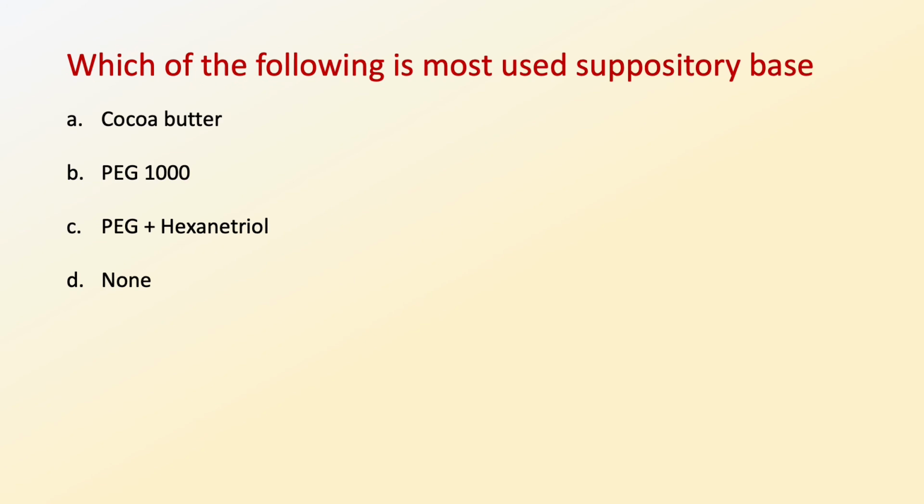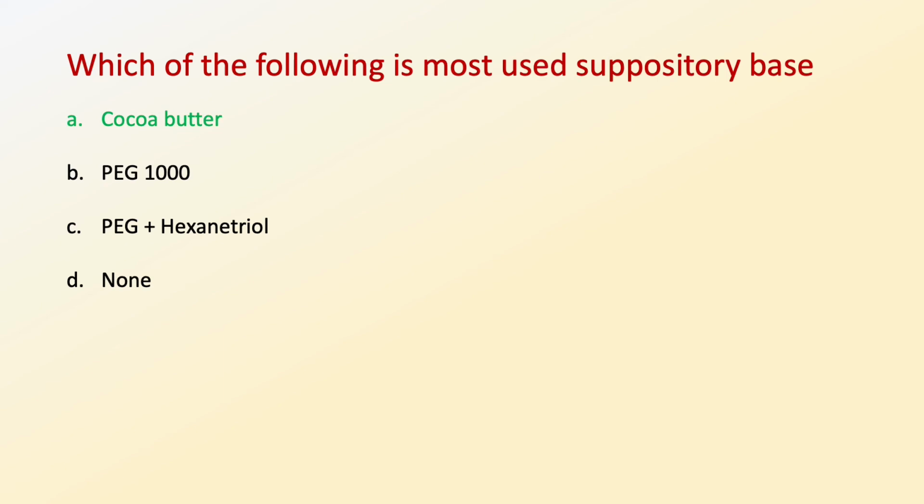Now the next question is, which of the following is used as a suppository base? Option A, cocoa butter, option B, PEG 1000, option C, PEG plus hexanetriol, or option D, none of the options are correct. So the most commonly used suppository base is cocoa butter. So the correct option is option A, which is cocoa butter.